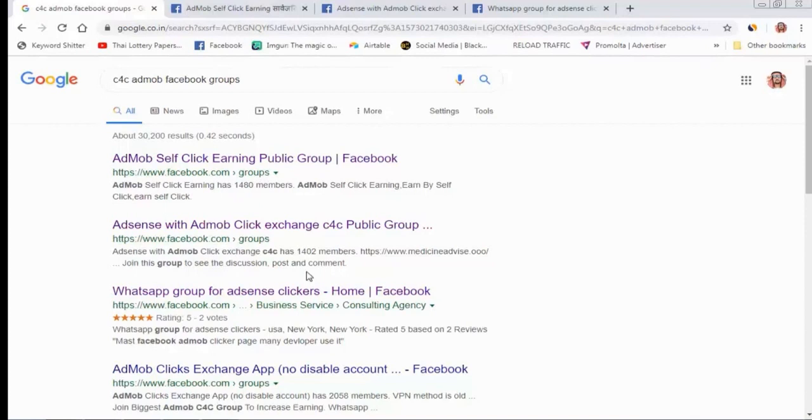Pico and Rapid workers do not provide high CPC of $1, $2, $5, because they are not professional. They are normal workers. They can click on your ad, but they don't know which ad gives you high CPC.